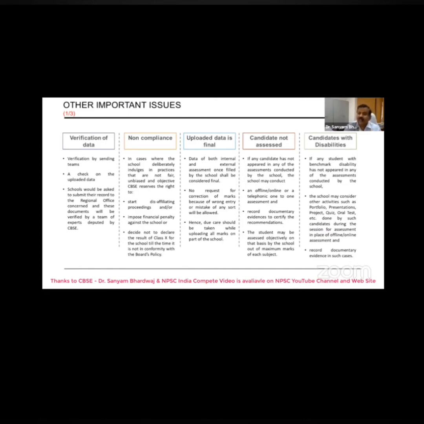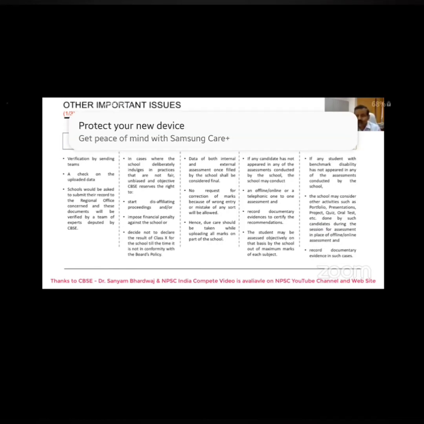If they are feeling that they are getting any problem from the management or from other people, just let us know. We will take care of them. Now the uploaded data is final. Whenever you upload the data, that data will be considered final. We will not be accepting any request saying, sorry, we have committed a mistake, now accept the revised result.